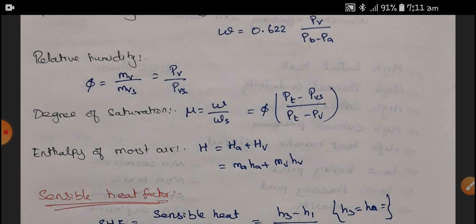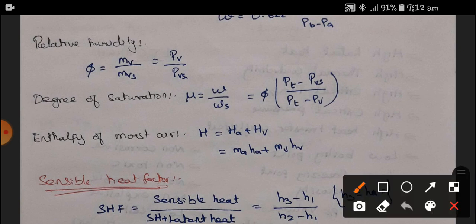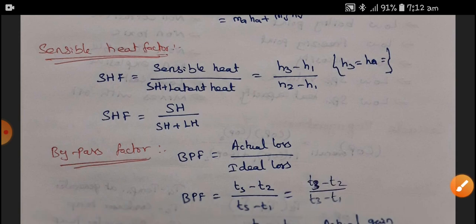The enthalpy of the moist air H is equal to the enthalpy of the air plus the enthalpy of the vapor. This is the specific enthalpy, that is, mass times enthalpy. Next, the sensible heat factor. The sensible heat factor is the sensible heat divided by sensible heat plus latent heat, that is, H3 minus H1 divided by H2 minus H1.